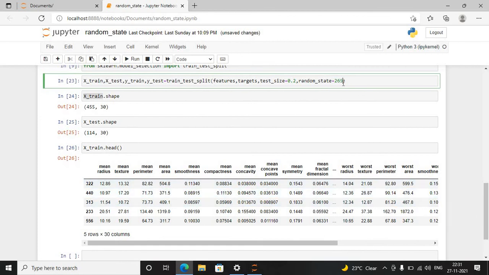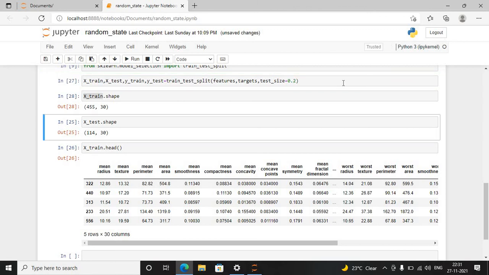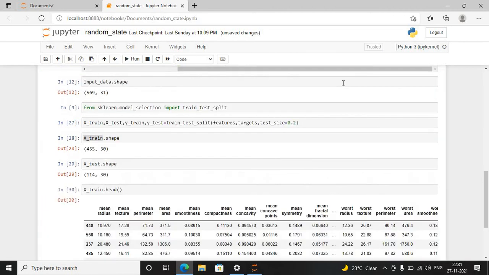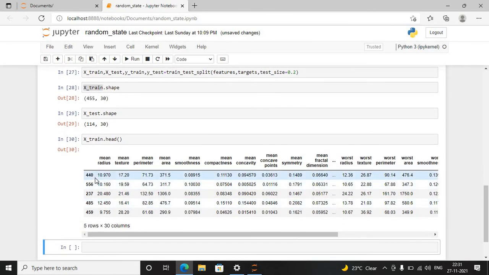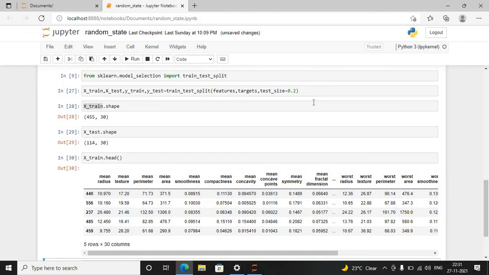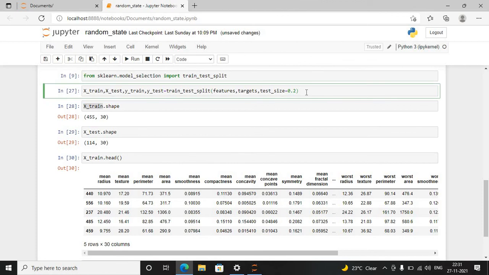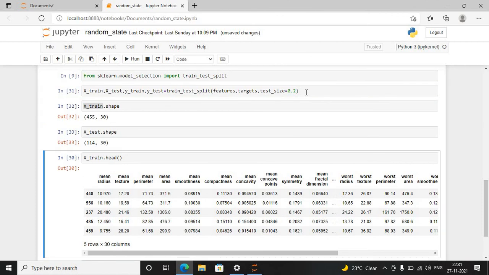And if I remove this from the train_test_split, the function will take some random seed value, and the index values will be formed from that particular randomly selected seed. If I run this code again, we will not get the same output. It is not reproducible.